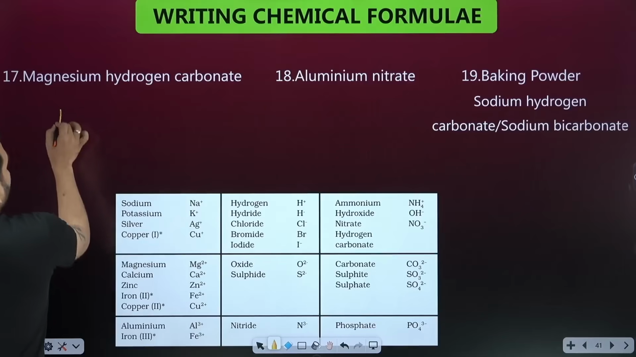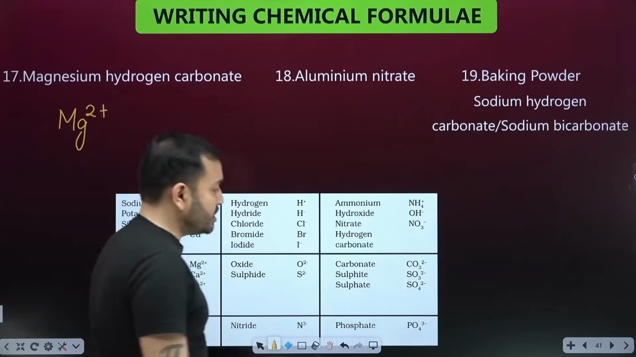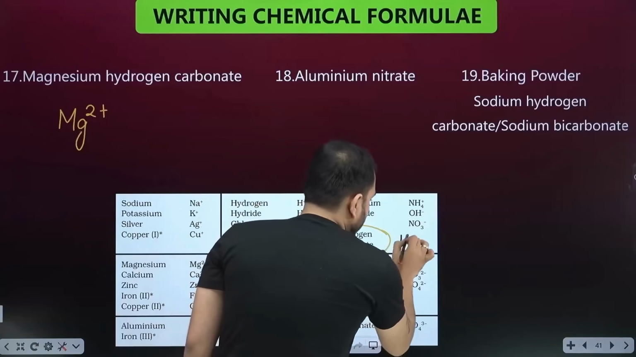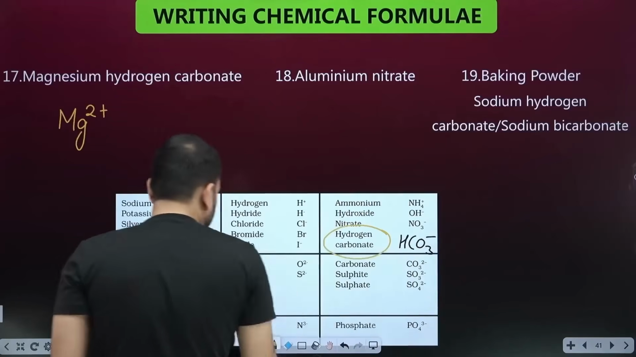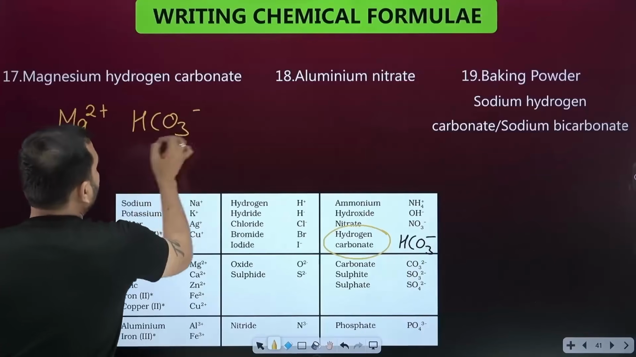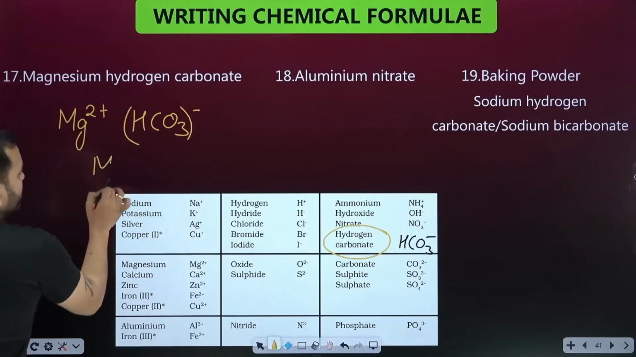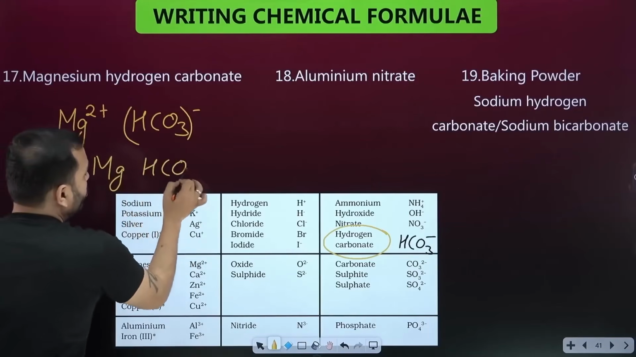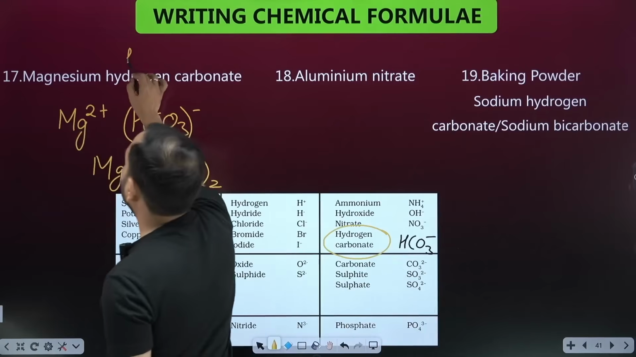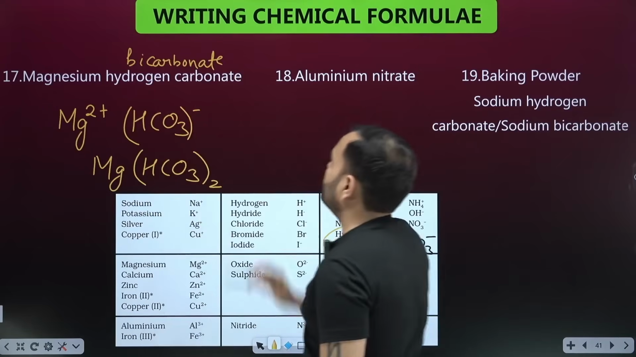Magnesium hydrogen carbonate. Magnesium, Mg2 plus. Hydrogen carbonate, you will see HCO3 minus 1. Where is it? Hydrogen carbonate is written in the list. HCO3 with a minus on the whole of this. There is a minus on the whole. So 2 will come on this and 1 will come on this. So magnesium gets 1 and HCO3, the whole of it, gets 2. This is called bicarbonate. If they write bicarbonate in the exam, what is bicarbonate? Hydrogen carbonate.